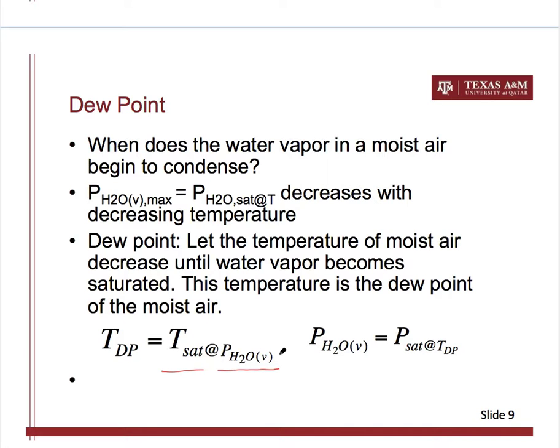You can find the partial pressure of water vapor in your system, and then go to the saturated water table, and find the saturation temperature corresponding to your water vapor partial pressure, and that is the dew point temperature for your system, for your moist air system. Conversely, the water vapor partial pressure in your system is equal to the saturation pressure of water vapor corresponding to the dew point temperature of your system.